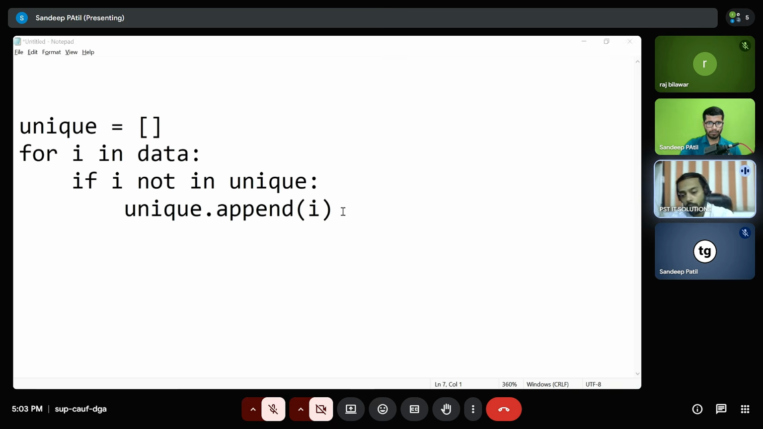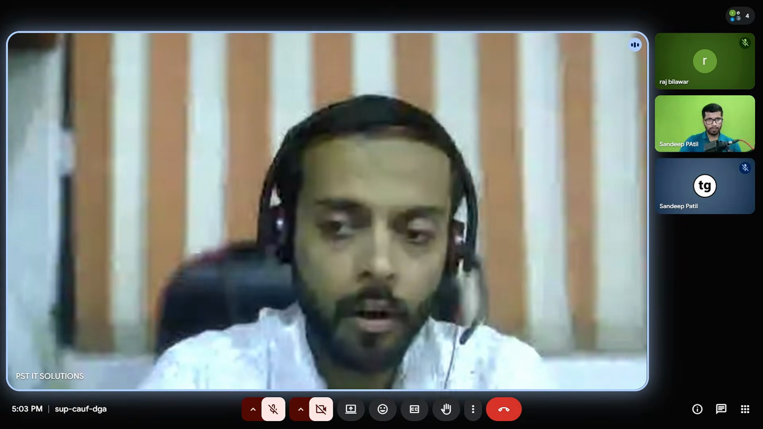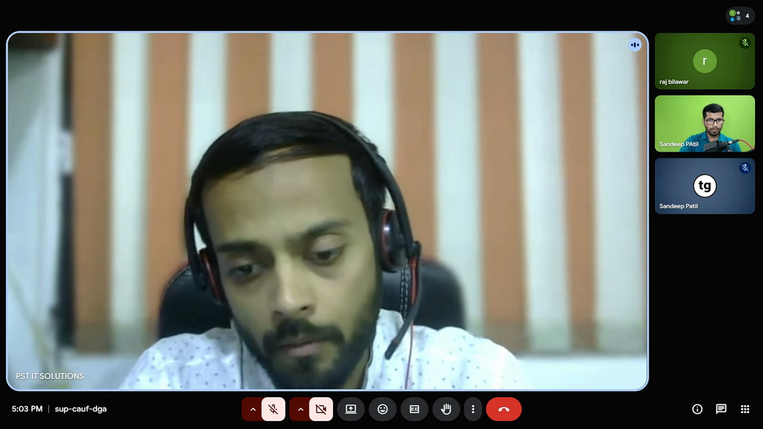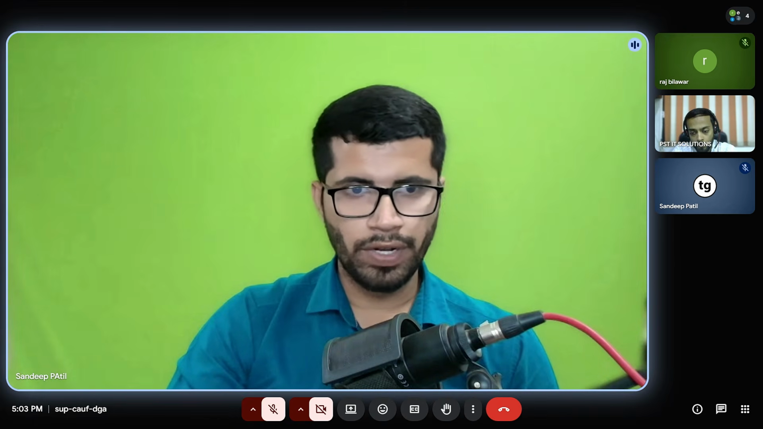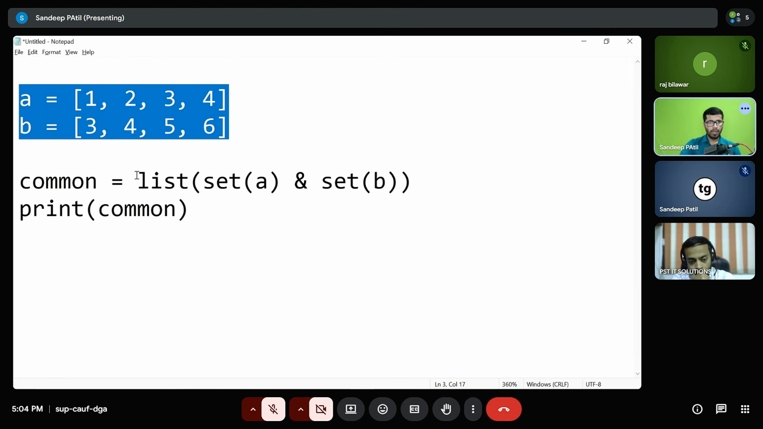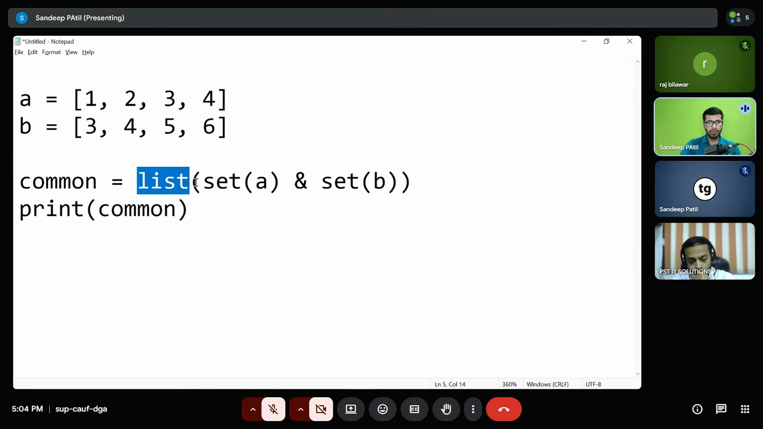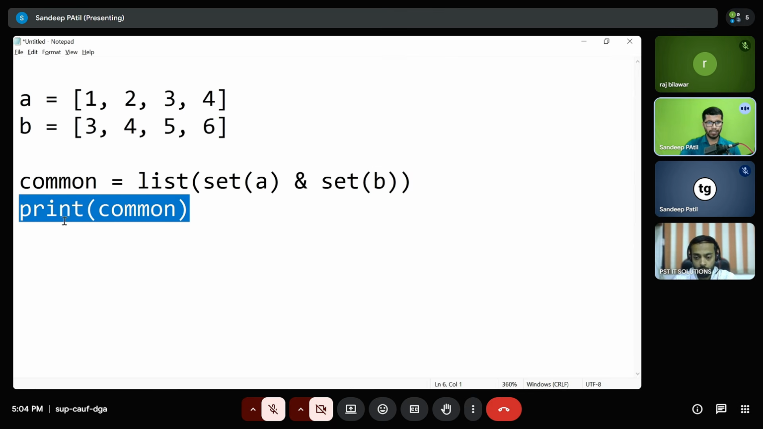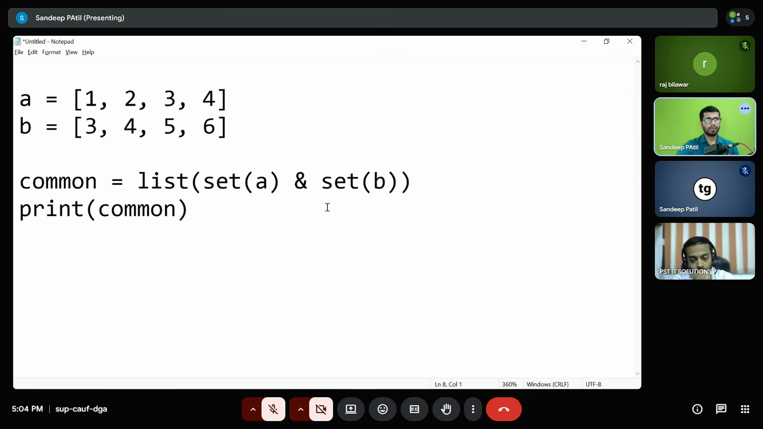Let's suppose there are two lists that have some common elements between them. How would you find these common elements? Let me write a code snippet for it. In this example, I have considered these two lists, A and B. To get the common elements, I have removed the duplicates using sets, and after that I have converted it back to a list. It is going to give me the common elements between both the lists.